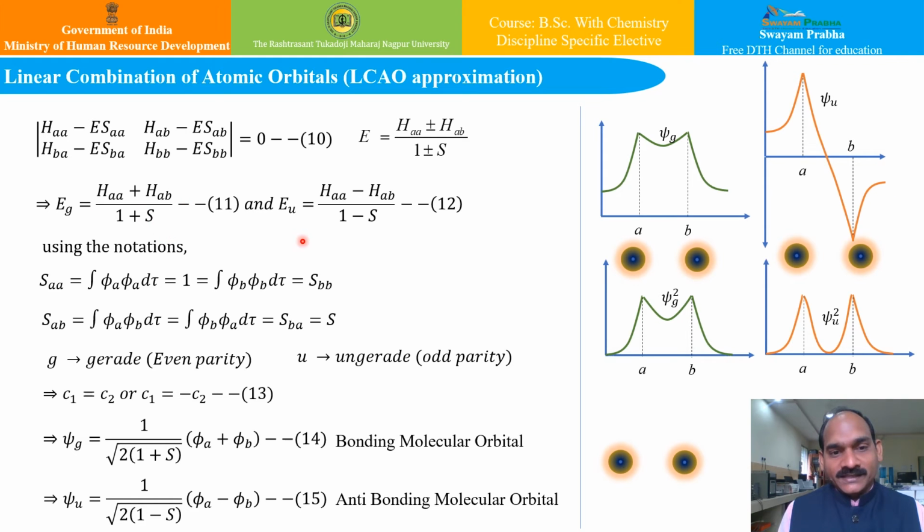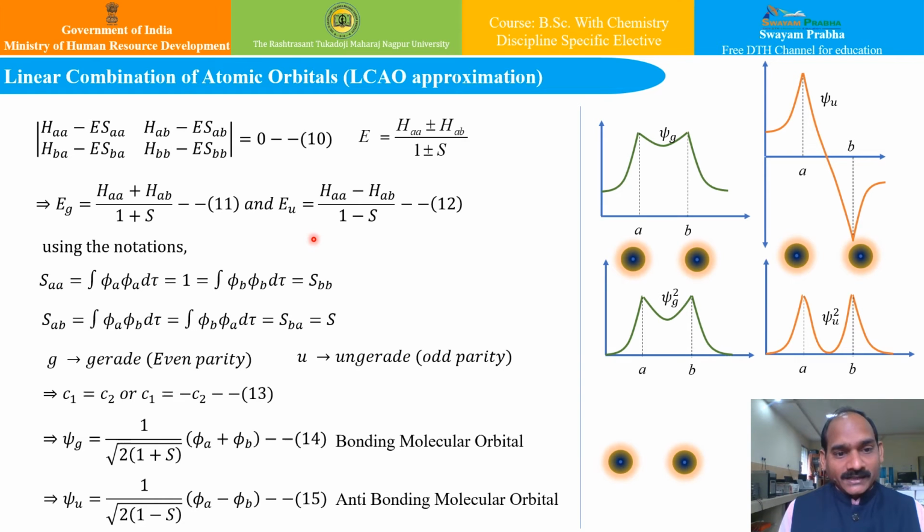And similarly, the ungerade part, that is the anti-symmetrized part, is Eu, which is equal to (H_AA minus H_AB) upon (1 minus S). So for these particular values of energy, that is for even parity and for odd parity, I get two values of energy, that is the upper bound and lower bound of the energy. We will see very shortly what they mean.